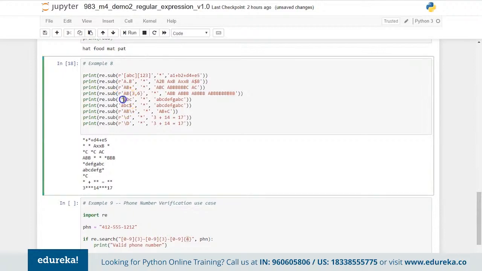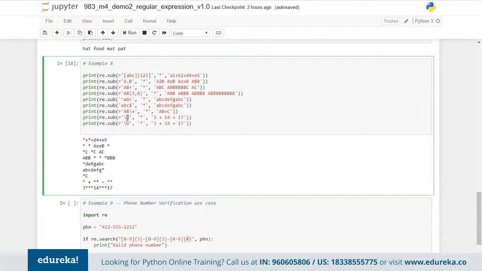Now here we are using the caret symbol in the front, which means that we need to do the substitute from the beginning. So the first ABC which is present will be replaced here. If you use ABC dollar, that is going to replace from the last one. So from the endpoint, the particular ABC will be replaced with the star here. And similarly, AB plus will be replaced with the star here, that particular pattern. And lowercase d represents that all the digits will be replaced with the star. And capital D means that all the characters apart from digits will be replaced with the star here. So whether it's a space, an equal to, or a plus symbol, all of them are simply converted into a star here.